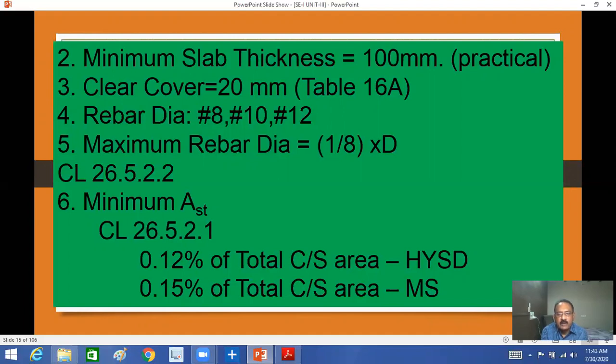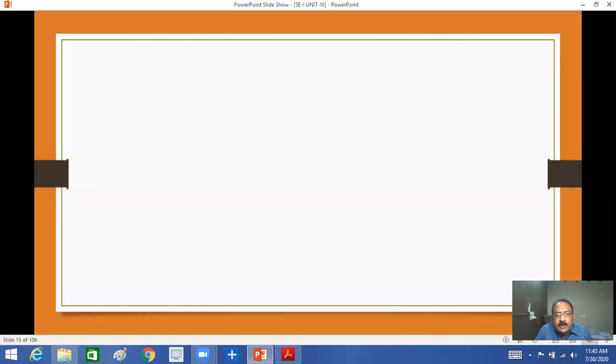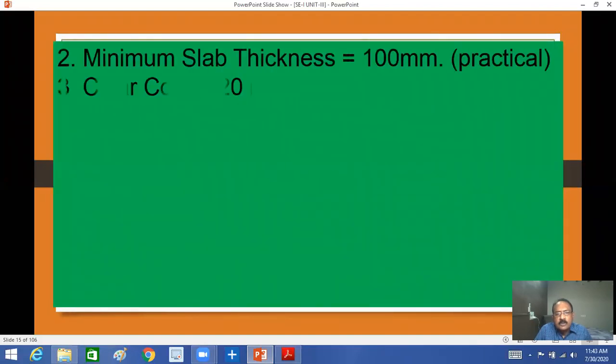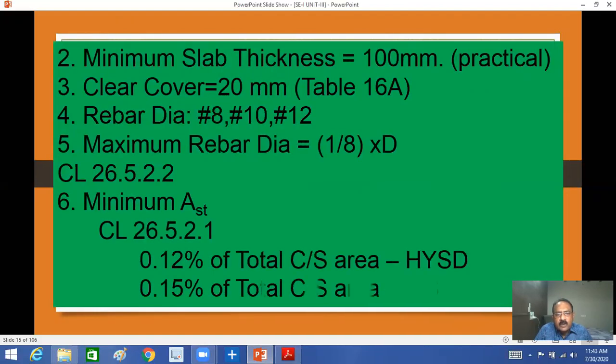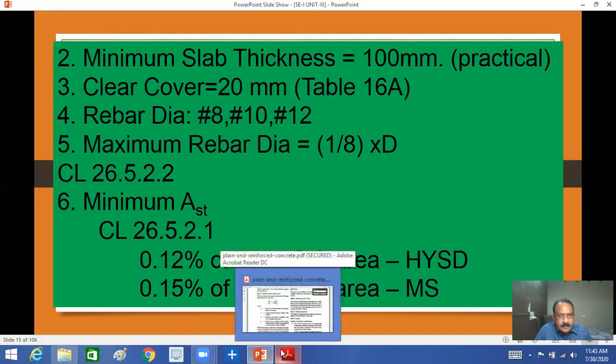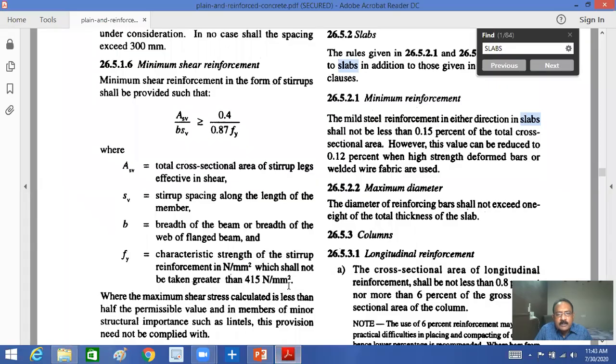Fe 415, Fe 500, sometimes Fe 600 may be there, but generally in the market Fe 415 is the maximum available. But wherever there is special consideration or special construction, you have to order higher grades, Fe 500, Fe 600 and above. This is also given in your IS 456, clause 26.5.2.1. How useful this is, you observe once here.